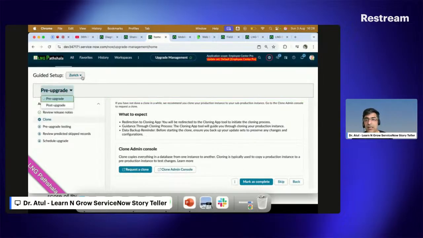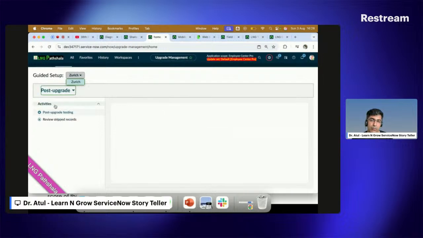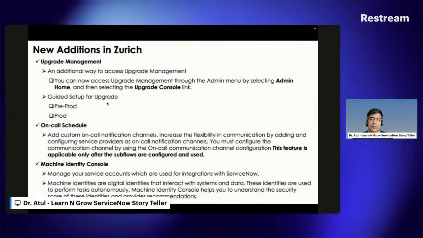The same thing is applicable, and also you can see which version you are at a point of time. Somewhere you want, sorry, which one you're looking for to be upgraded. Post upgrade, upgrade testing, you can see, and then review the skip one. So these two things have been added by ServiceNow in the system.